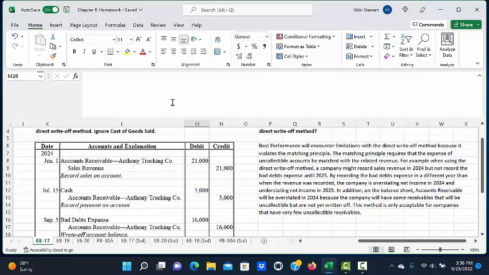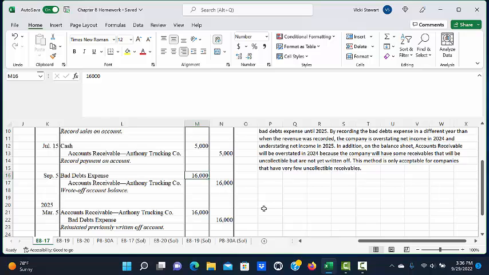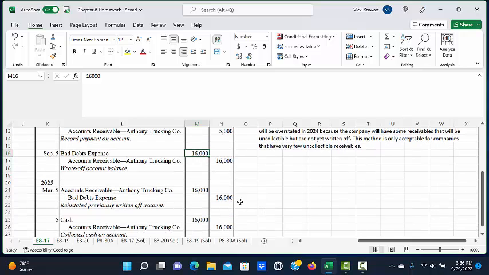Now, in this situation, all of it transpired within the same year. We recorded the sales revenue in 2024 and we also debited the bad debts expense in the same year. So that was actually okay. Where we ran into problems is when they came back in 2025 and we had to credit bad debts expense for the $16,000, because now this is affecting the bad debts expense in the next year.